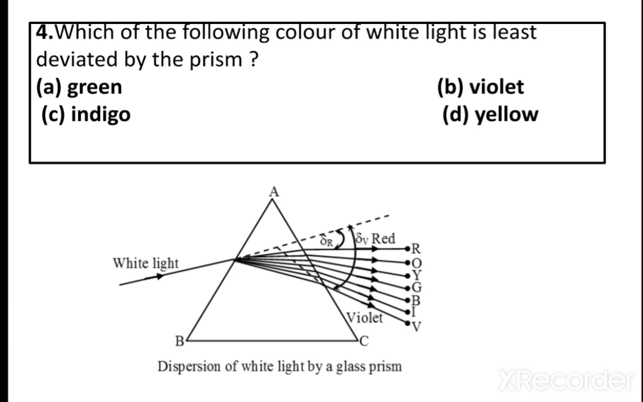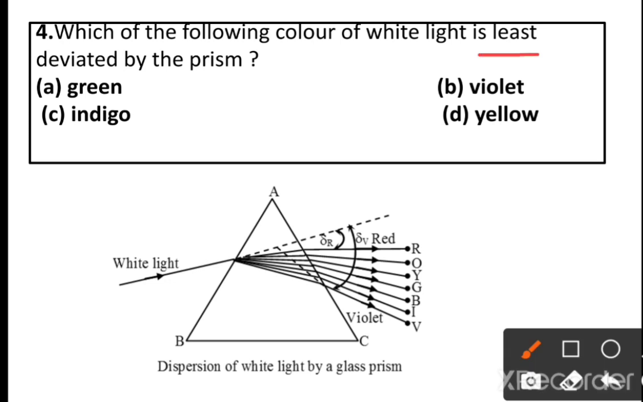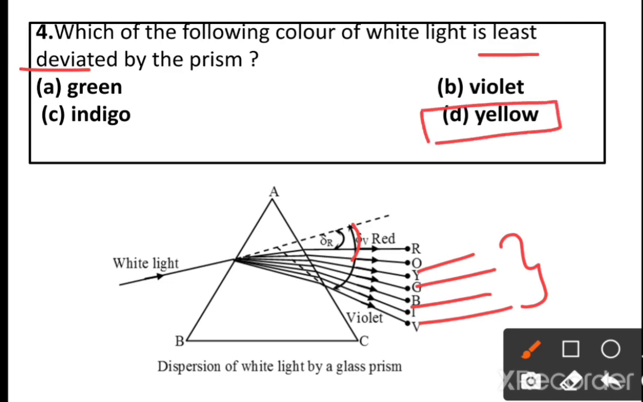The fourth question: which of the following colors of white light is least deviated by the prism? Option A, green. Option B, violet. Option C, indigo. Option D, yellow. You have to find the least deviation. They have given the colors green, violet, yellow, indigo. Comparing the four colors, yellow is the least deviated among the other colors. So yellow is the correct answer.